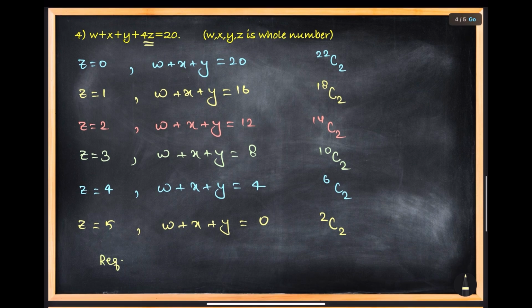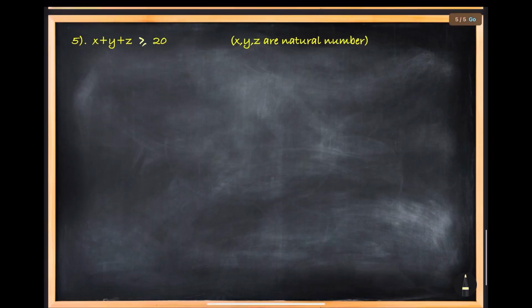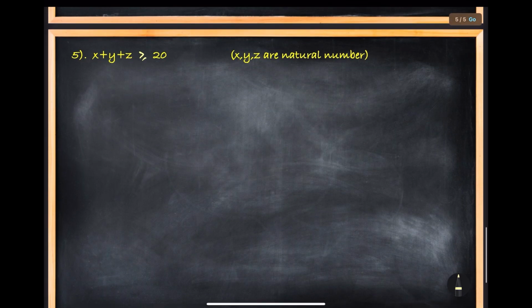So required number is 22C2 plus 18C2 plus 14C2 plus 10C2 plus 6C2 plus 2C2. I hope this part is also clear. Okay, let's move on to the next part.